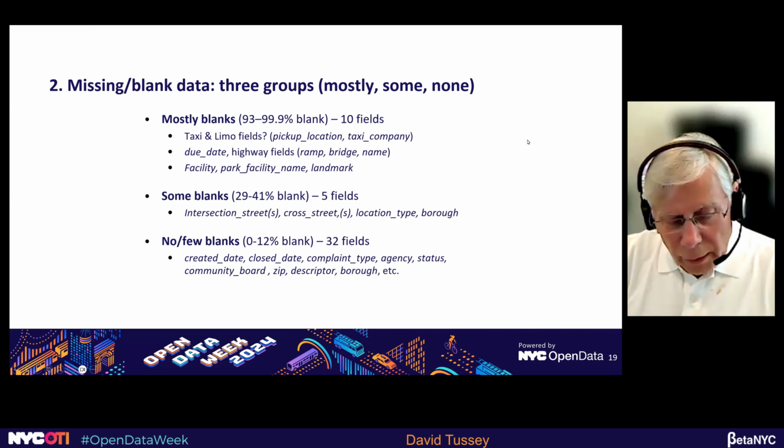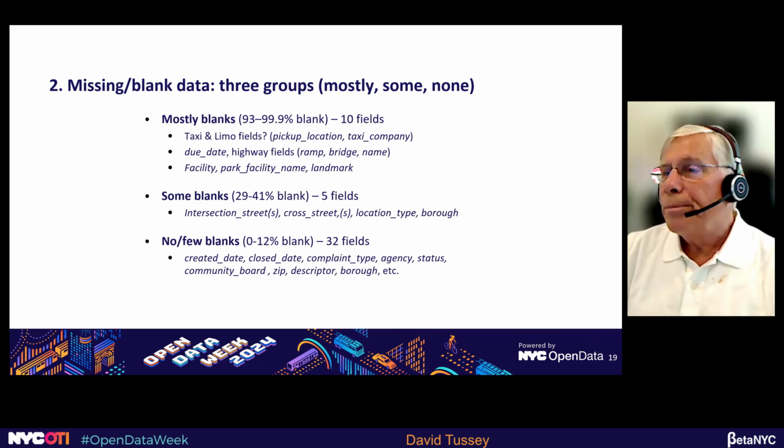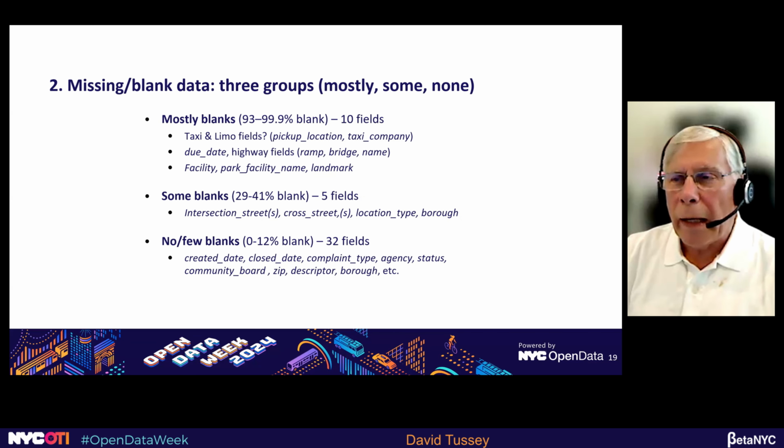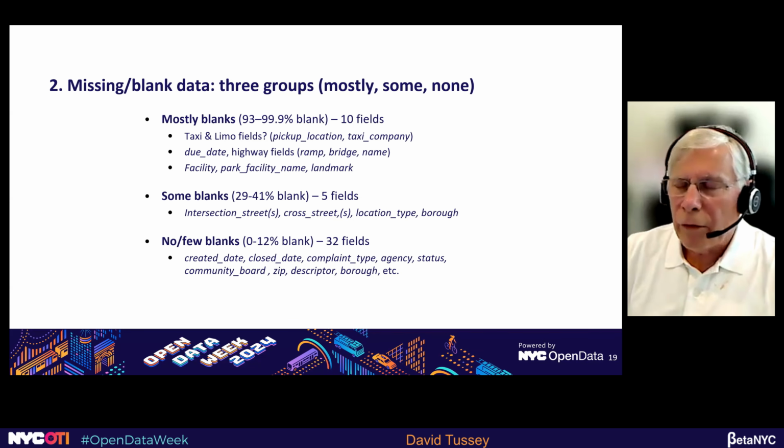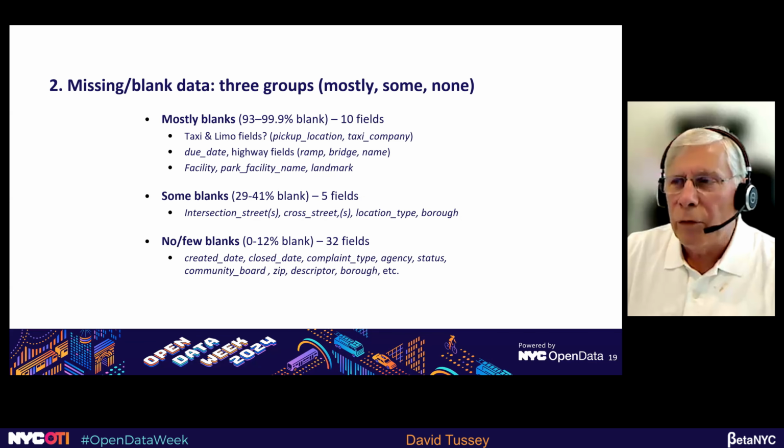Okay. Let's look at missing and blank data. 47 fields, 10 of those fields are mostly blank. Above 90% blank. It's still a lot out of a 6 million record data set, but a number of those fields relate to TLC fields, pickup location, taxi company, and some other categories that look like they apply mostly to the Taxi and Limousine Commission.